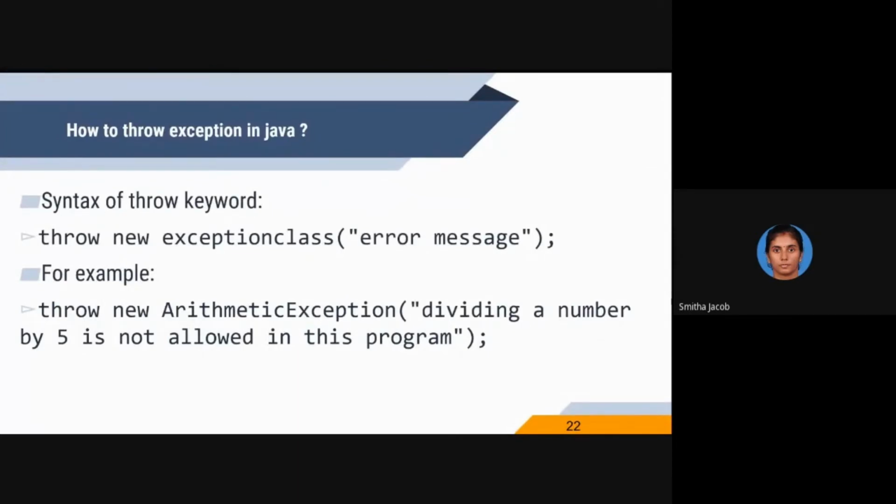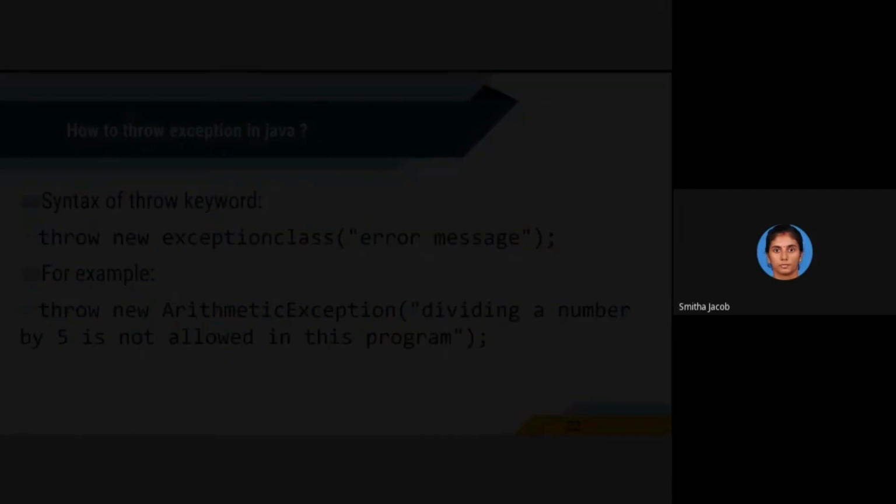Throw new ArithmeticException. Earlier we know that the default message of ArithmeticException is division by 0. Now I want to give another message: dividing a number by 5 is not allowed in this program. I want to create an exception for this, and I'm calling it ArithmeticException itself. Throw new ArithmeticException.